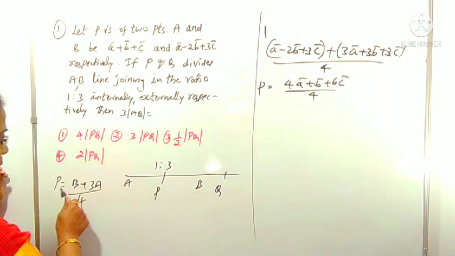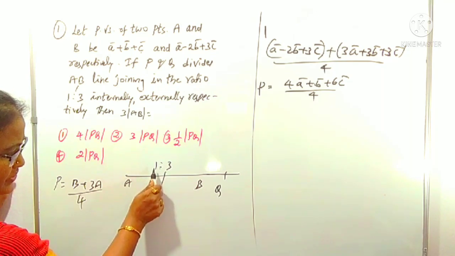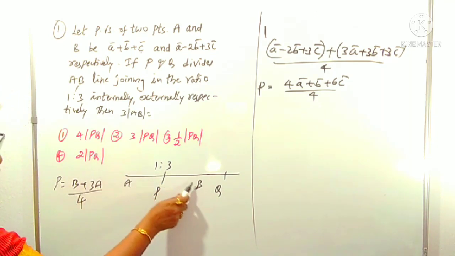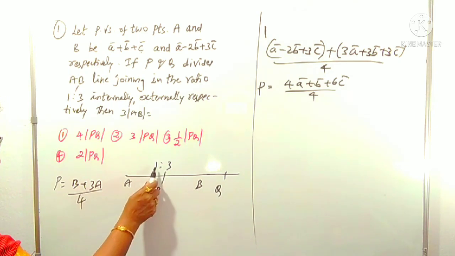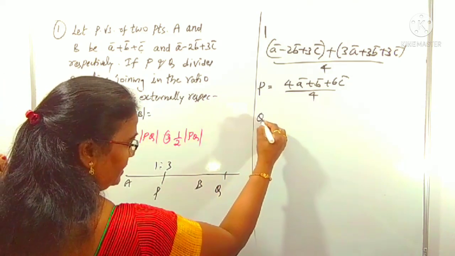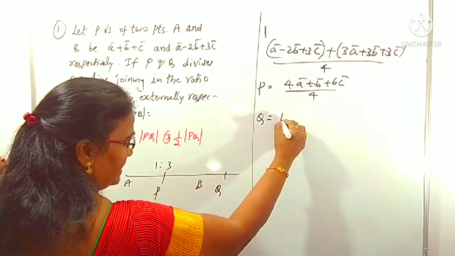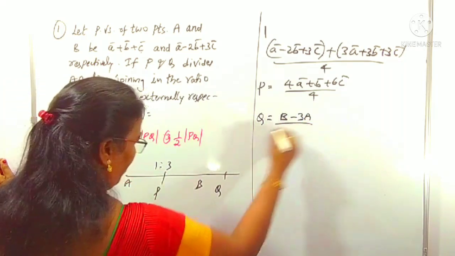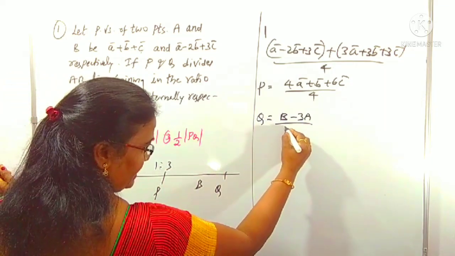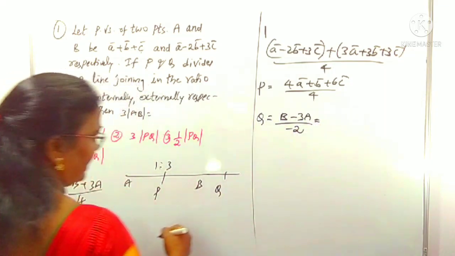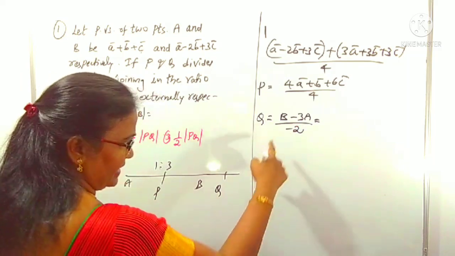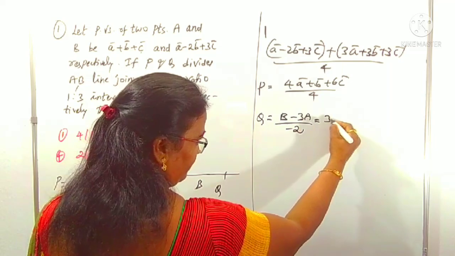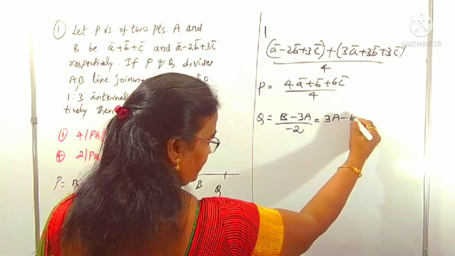And now we have to get the Q point. Q divides AB in the same ratio 1:3, externally. External means we can use (1 into B minus 3 into A) by (1 minus 3). That is Q point. 1 minus 3 is minus 2. B minus 3A by minus 2, we can write by taking the minus into the numerator. This is (3A minus B) by 2.